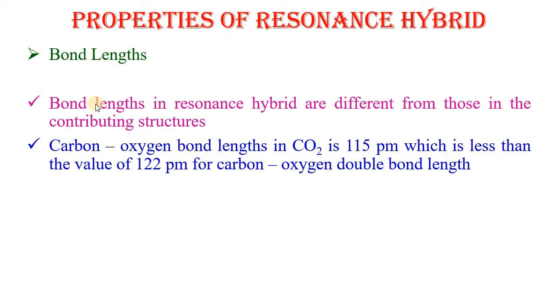Bond lengths in the resonance hybrid are different from those in the contributing structures. Carbon-oxygen bond length in carbon dioxide is 115 picometer, which is less than the value of 122 picometer of the carbon-oxygen double bond length.